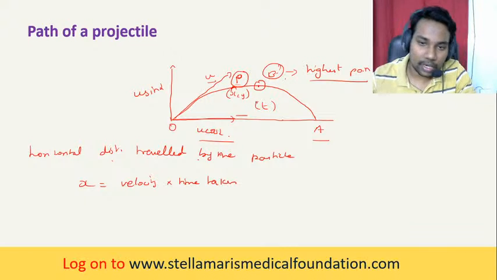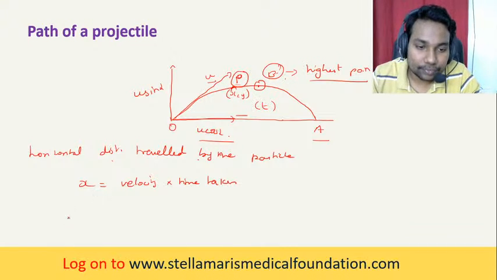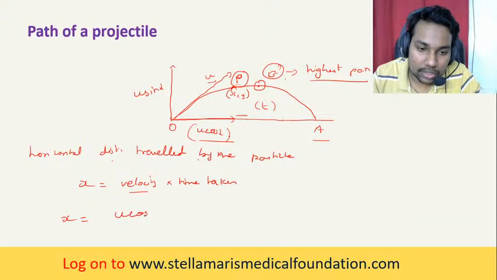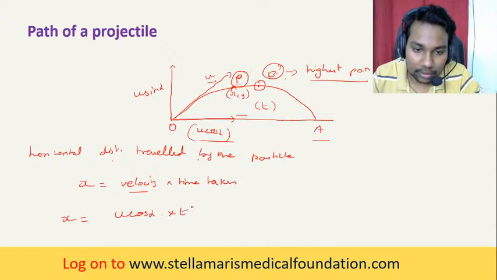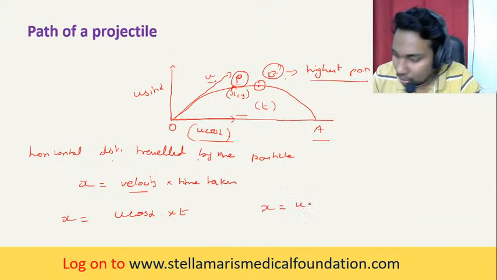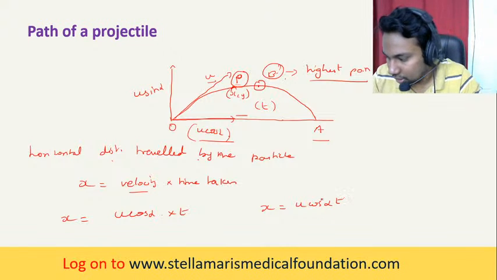If you have any doubts, please let me know. What is the velocity along the horizontal direction? It is u cos alpha. So x is equal to u cos alpha into t.